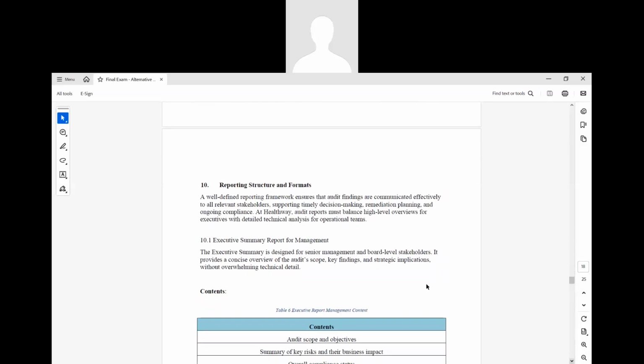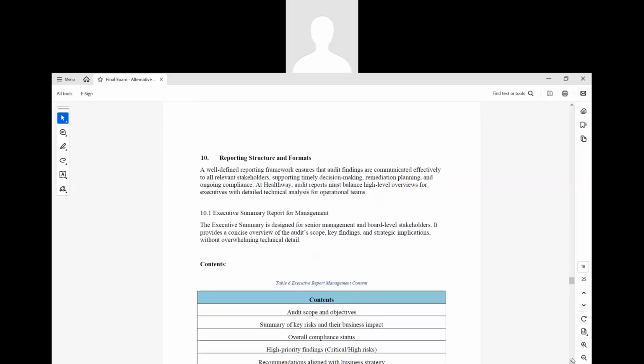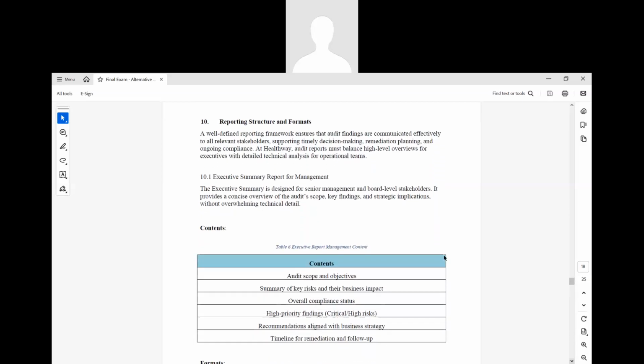So the next section is reporting structure and format. Well-defined reporting frameworks ensure that audit findings are communicated effectively to all relevant stakeholders, supporting timely decision-making and remediation planning. A good audit report must balance a high-level overview with effectiveness. So there are different types of report that need to go. One is the executive report for the management.